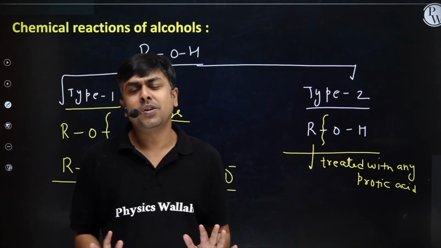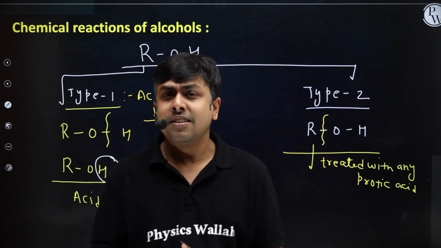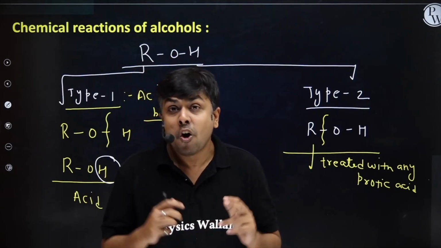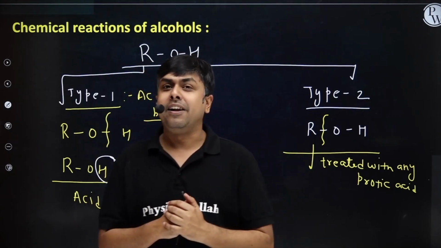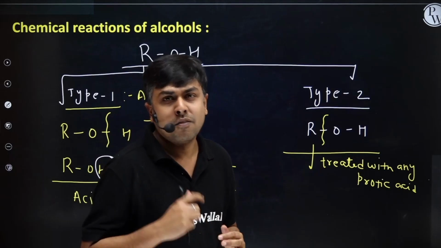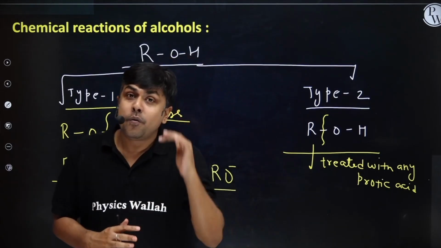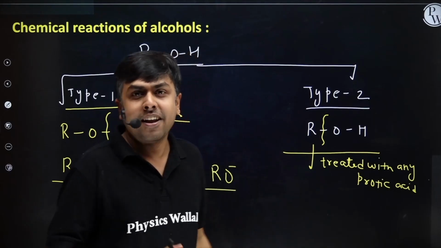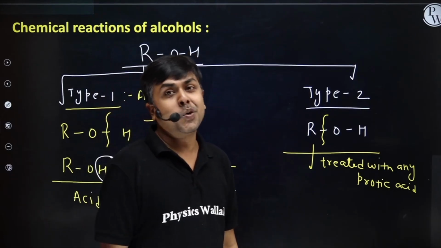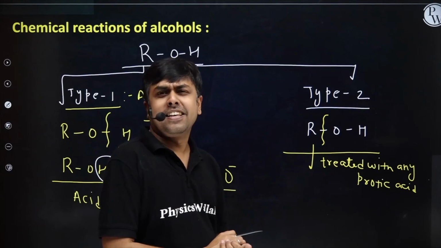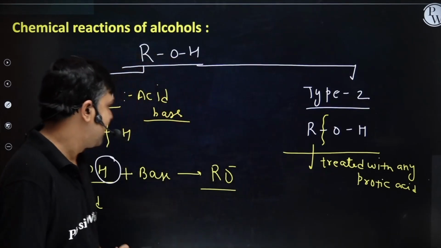Am I clear, students? So let's discuss these two types of chemical reactions one by one. First, let's talk about the acid-base reactions of alcohol, where alcohol is acting as an acid and has a tendency to release H+.